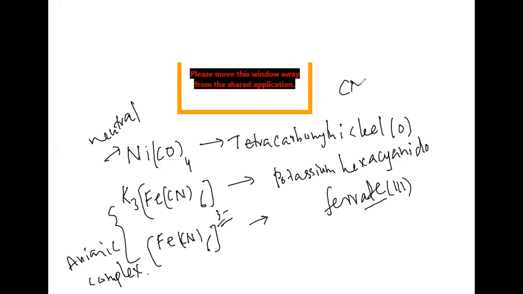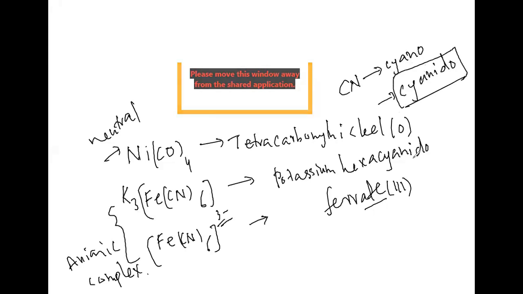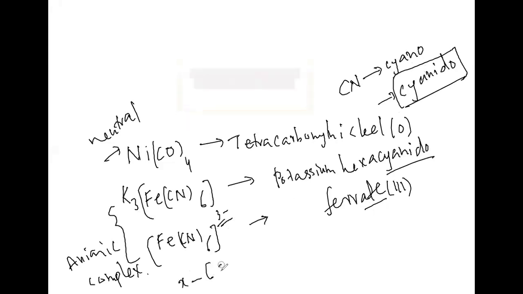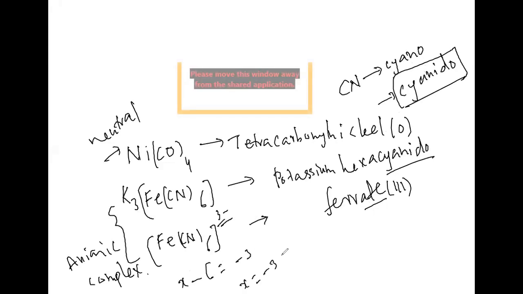Cyan is cyano. In some books they are giving cyano, in some books they are giving cyanido, but as per NCERT book we are going with cyanido. That is why I am writing hexacyanidoferrate(III), because x minus 6 is equal to minus 3, x is equal to minus 3 plus 6, which is equal to plus 3. Okay?